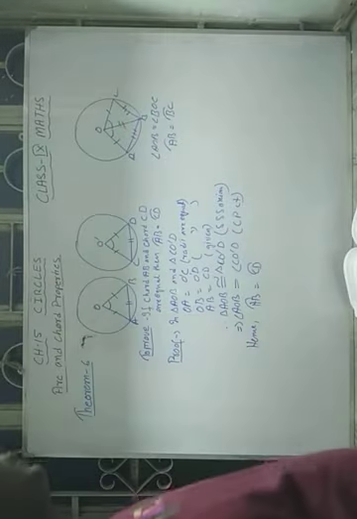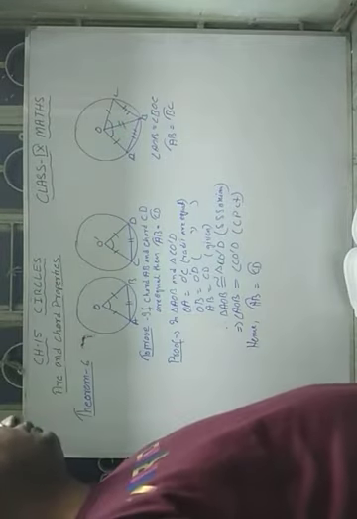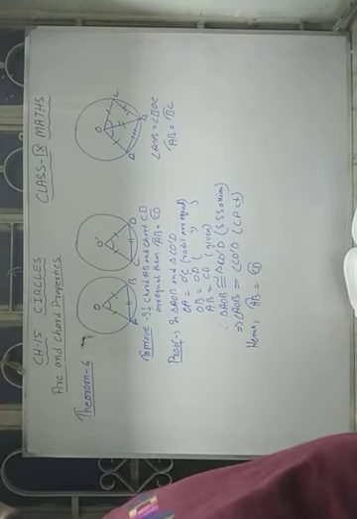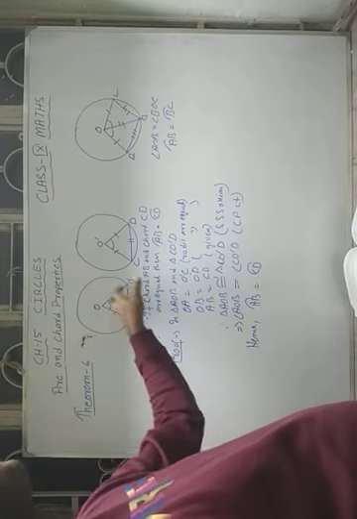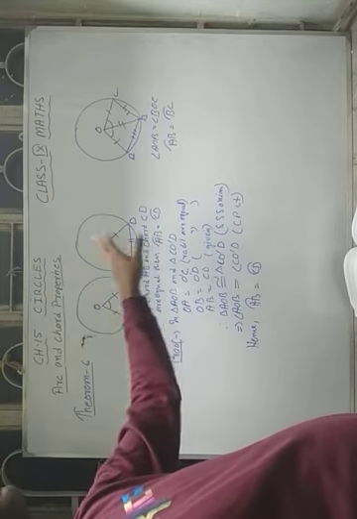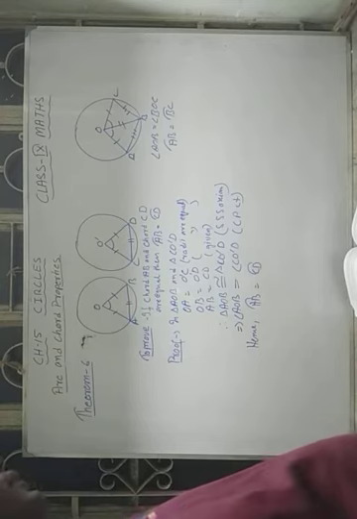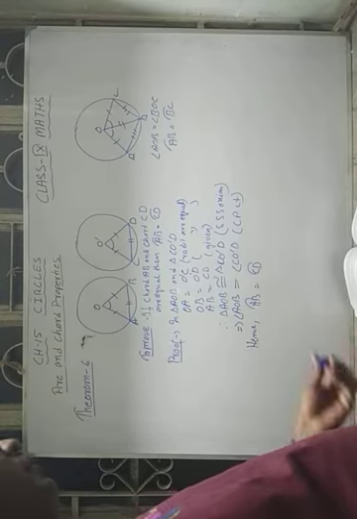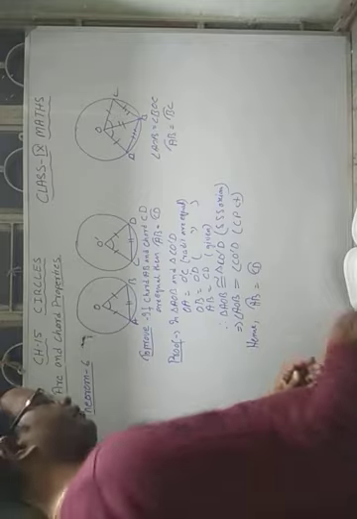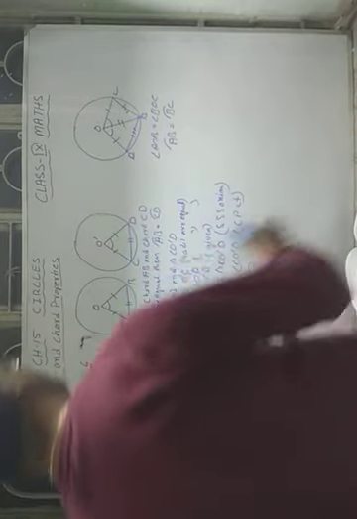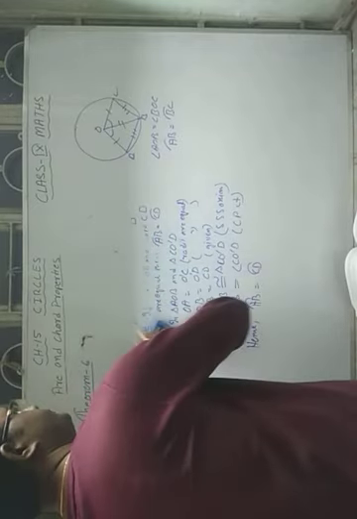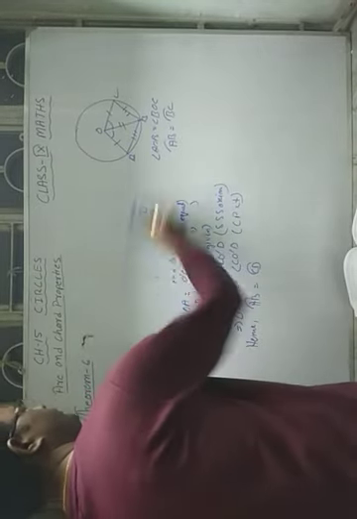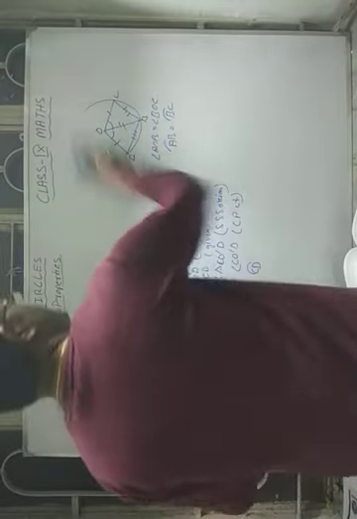So you can see by this property, equal chords subtend equal angles at the center, and if the angles are equal, they subtend equal arcs also. In this way this theorem is proved. Very easy theorem and very important theorem. Now we will move to the next theorem, the converse of theorem number 6. That is theorem number 7.